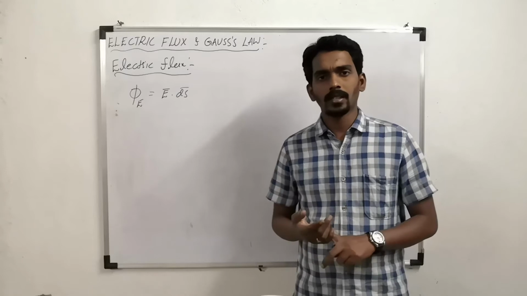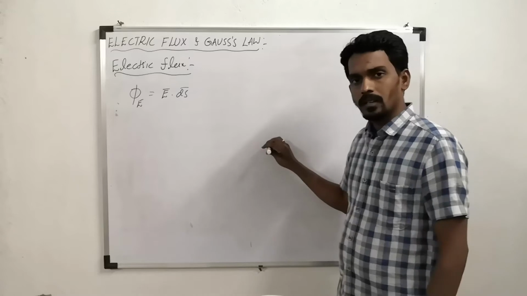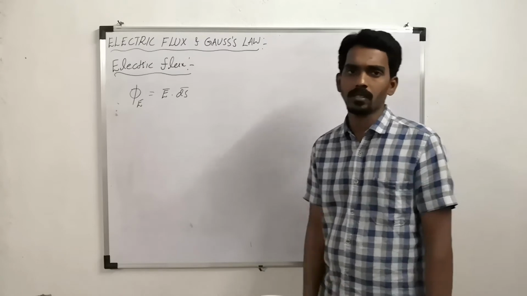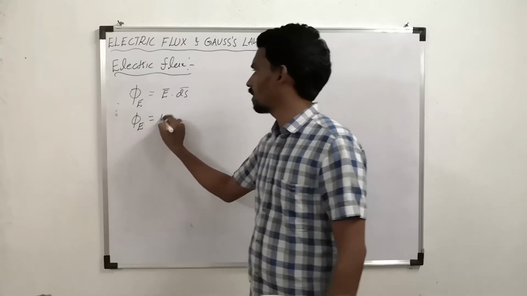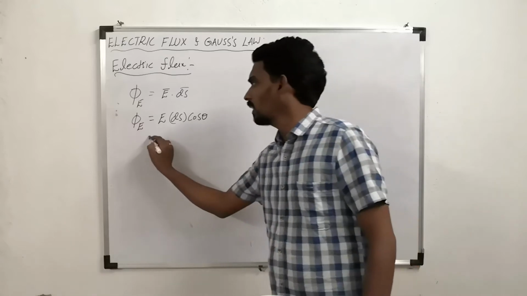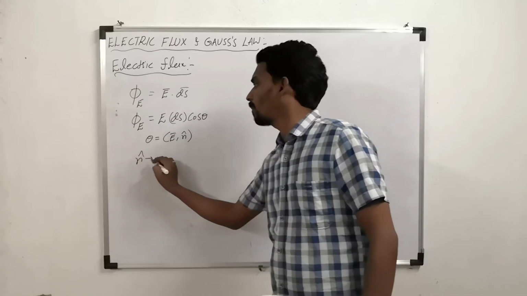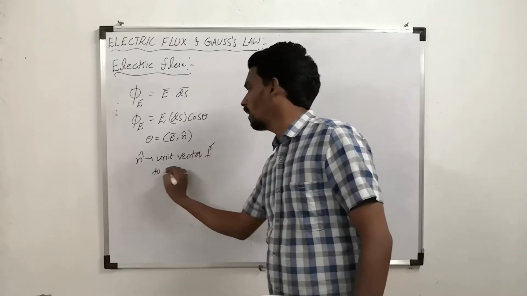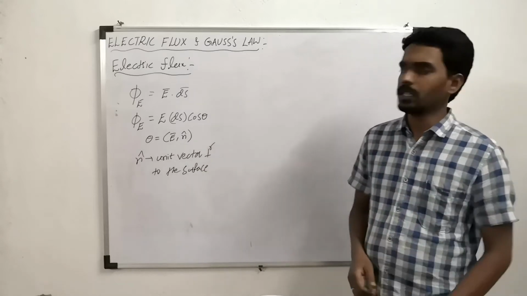How to get the area vector? If there is a surface, you have to take the normal to the surface, one unit vector. That is the direction of surface. So the expansion of this equation will become E ds cos theta, where theta is the angle between E bar and n cap, where n cap is the unit vector perpendicular to the surface.